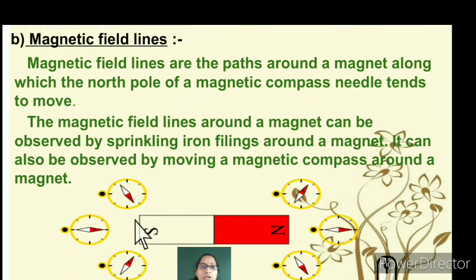Next we will know about the magnetic field lines. These are the paths around a magnet along which the north pole of a magnetic compass needle tends to move. When you place some iron filings on a piece of paper and bring a bar magnet around it, the compass moves around the bar magnet. That represents the magnetic field lines, which are invisible.